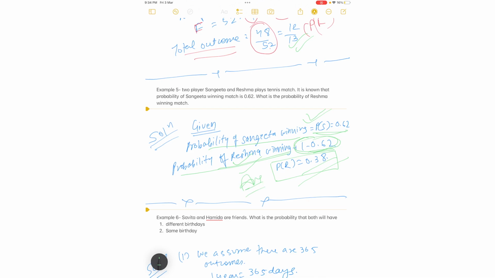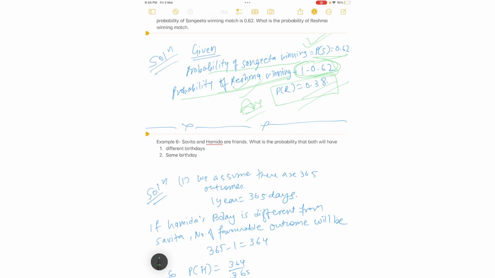Okay, but don't write exactly what I am writing. Use some formulas to show it to the teacher. You will get good marks, you will get full marks.